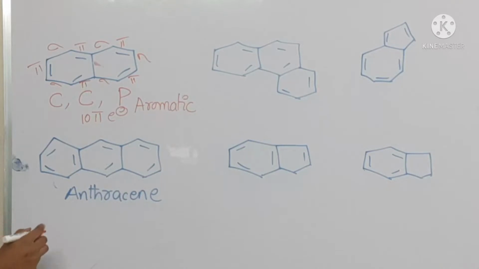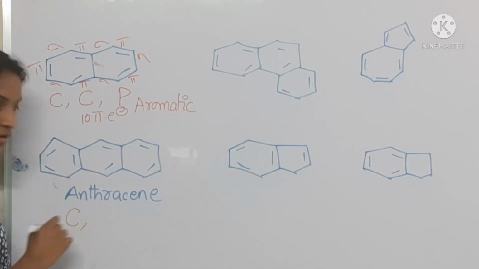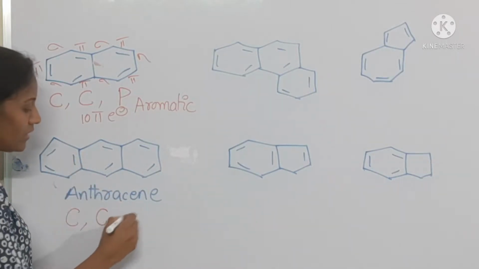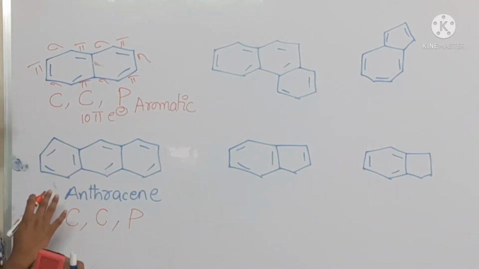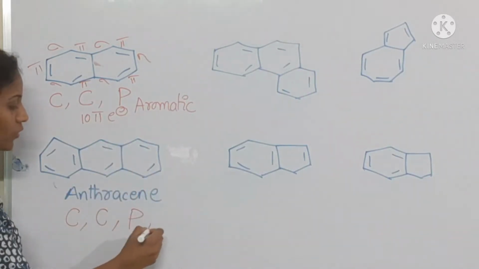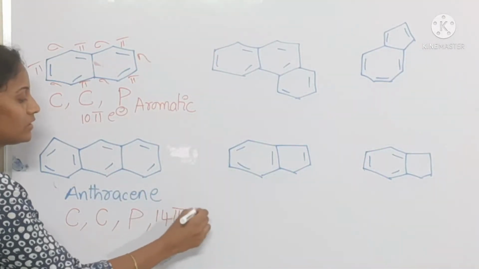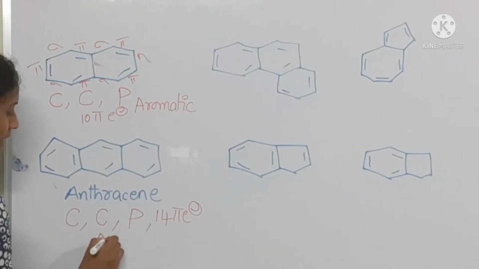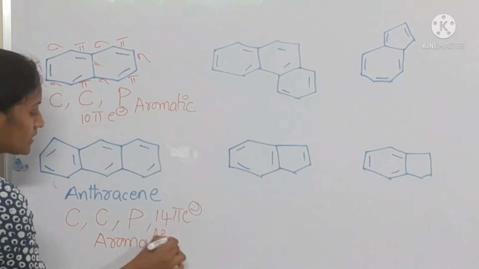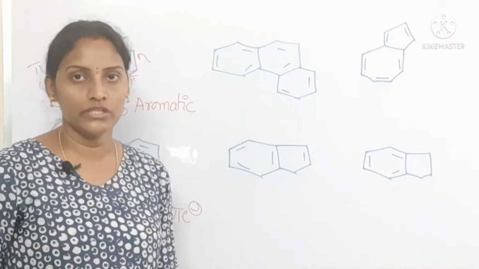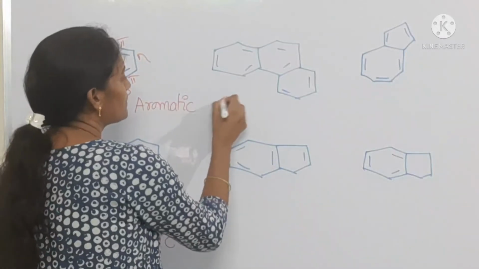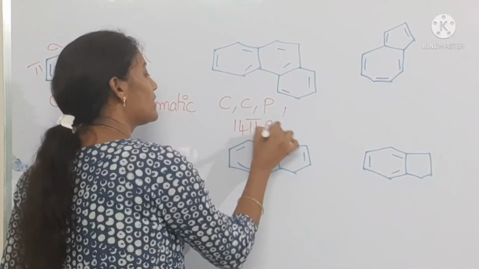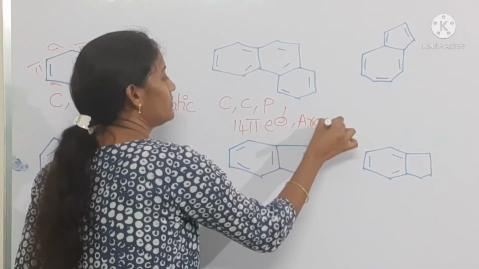Coming to anthracene, here also the compound is the cyclic one. All pi bonds are in conjugation, and it is a planar one. How many pi electrons are here? See, 7 pi bonds are there, so how many? 14 pi electrons. That means it is an aromatic compound. Coming to phenanthrene. Phenanthrene also, like anthracene, is a cyclic, conjugated, planar one, and it also possesses 14 pi electrons, and it's an aromatic one.